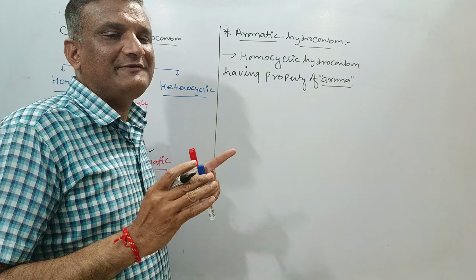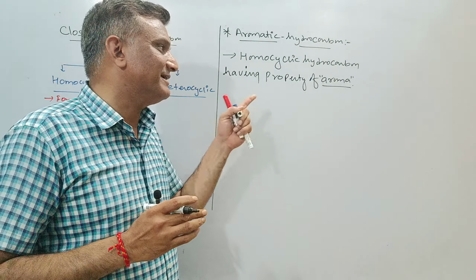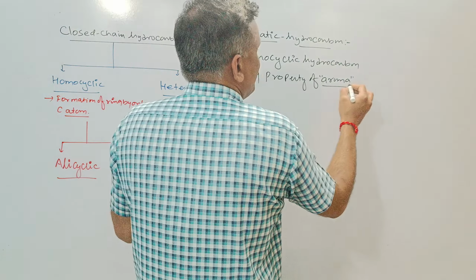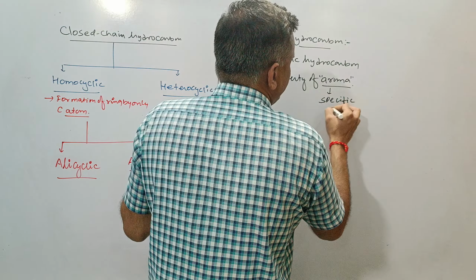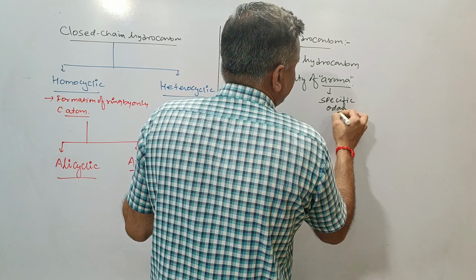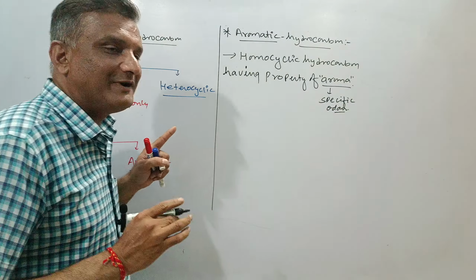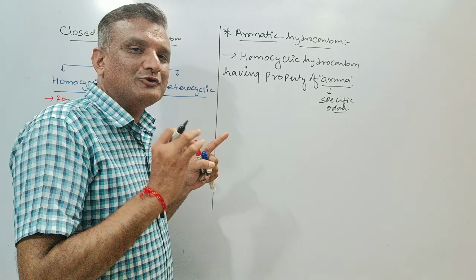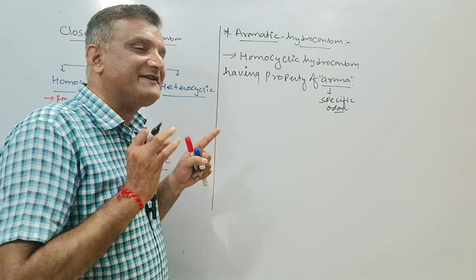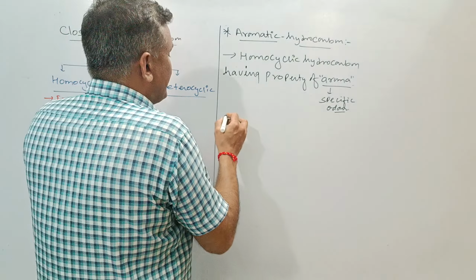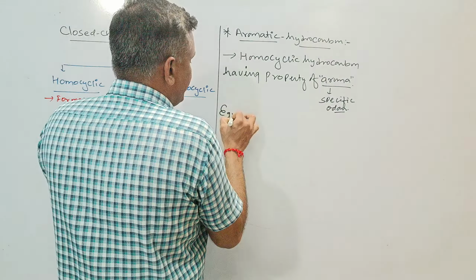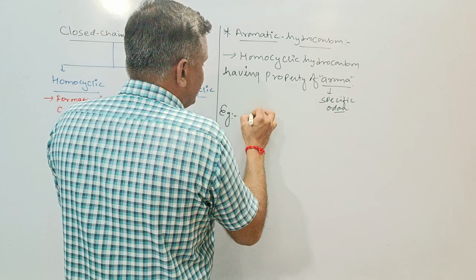Aroma is a word formed from a lot of properties. Right now you can say aroma means specific order. We'll discuss it later. So we can say that those homocyclic hydrocarbons which have a specific order are known as aromatic hydrocarbons.